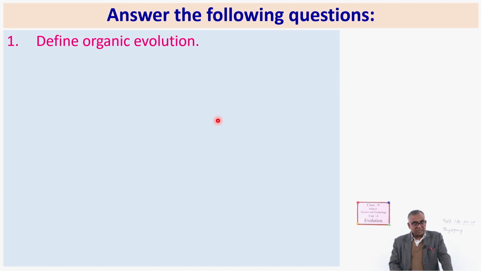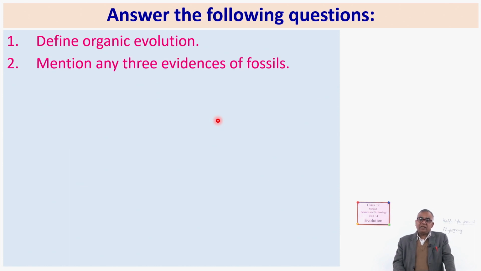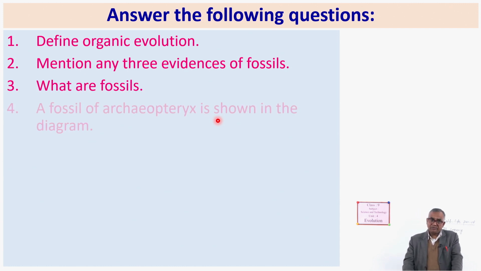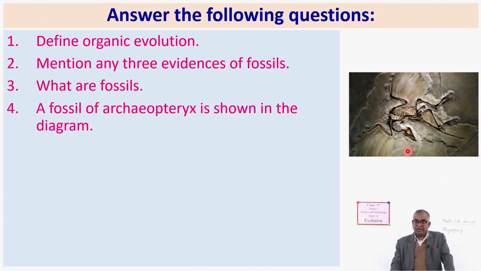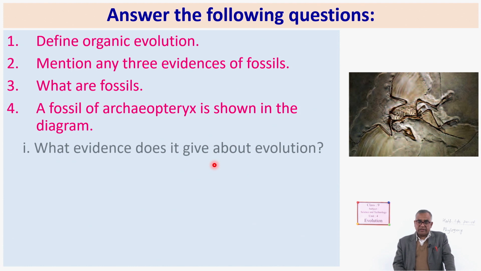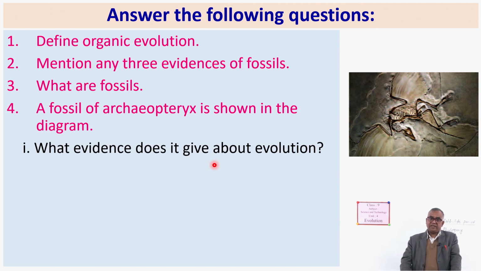You have to write these. Do not answer now. Define organic evolution. Mention any 3 evidences of fossils. You are given many, just 3 you have to mention. What are fossils? A fossil of Archaeopteryx is shown in the diagram. Related with it, your first question is, what evidence does it give about evolution?